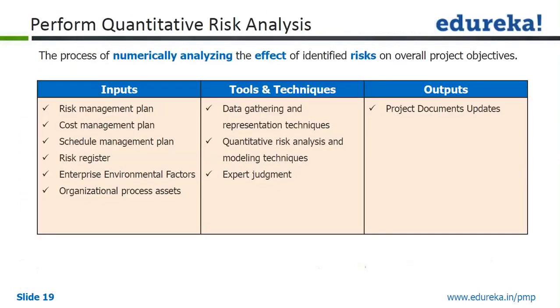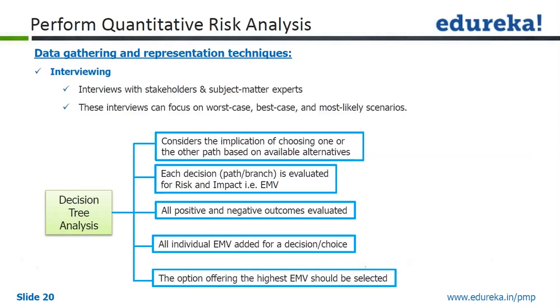The second one is quantitative risk analysis and modeling techniques, which we'll see in coming slides. The output is project document updates. Which document gets updated as part of this is essentially the risk register, and we put numerical values against those risks that are identified in the risk register and already prioritized. So that's how we do the quantitative risk analysis.